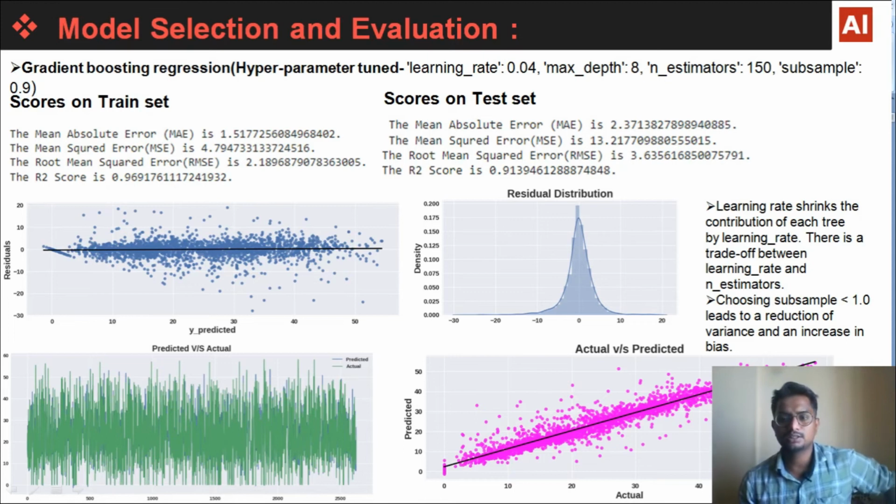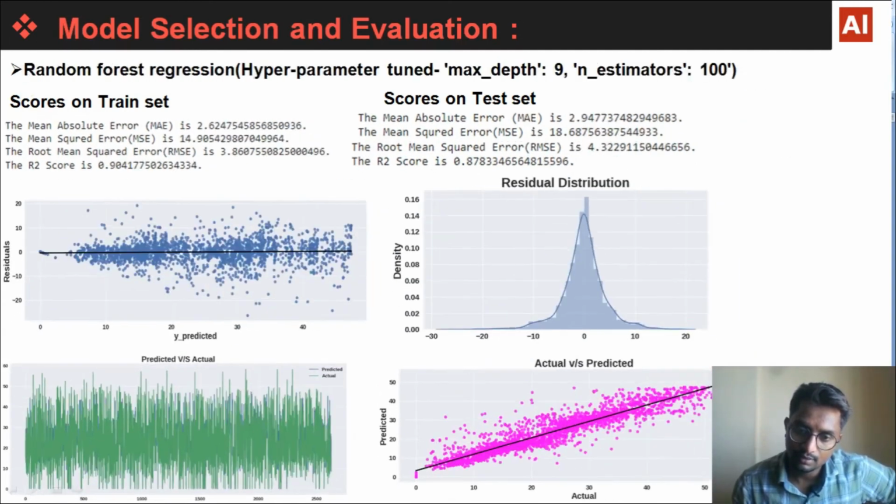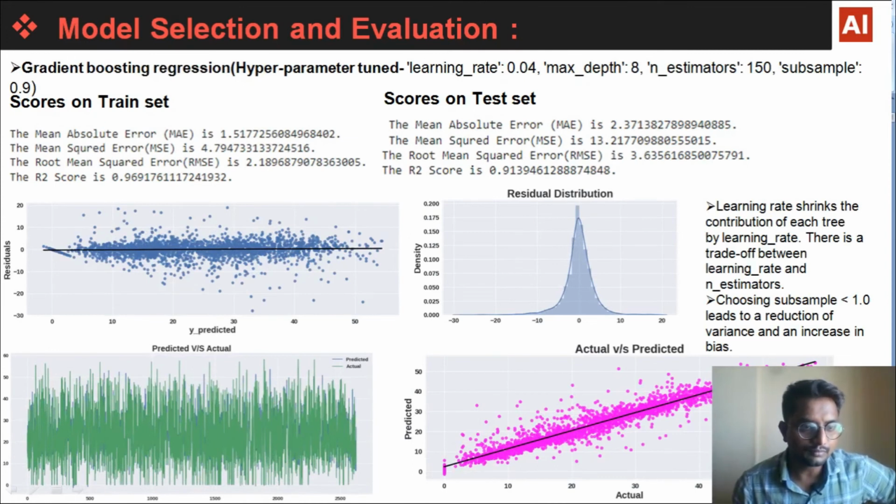Choosing subsample less than 1.0 leads to reduction of variance and increase in bias. That's why we chose this subsample parameter for hyperparameter tuning. Here we can see we are very close to our regression best fit line as compared to other plots. So here we got a good R2 score, that is 0.996 on train set, and on test set it is 0.91, which is a very good score.